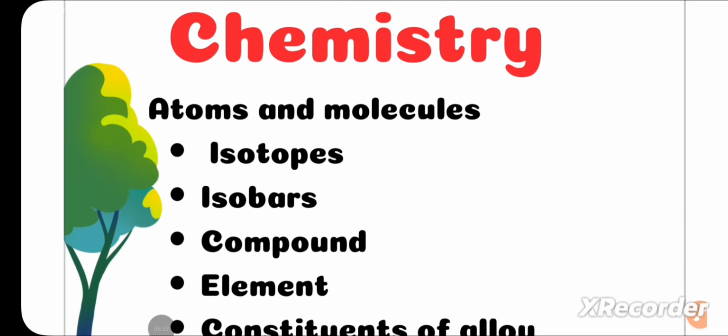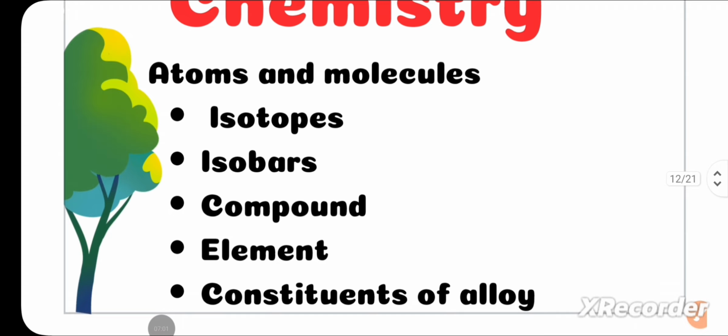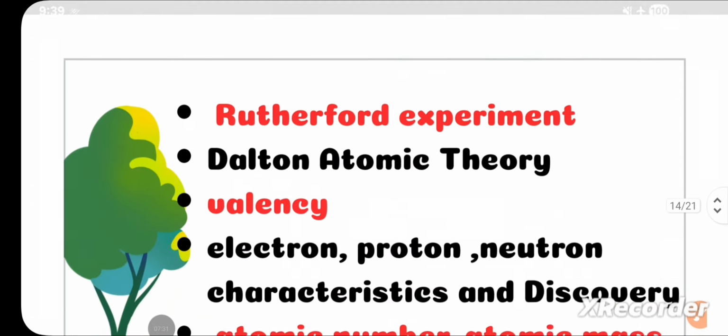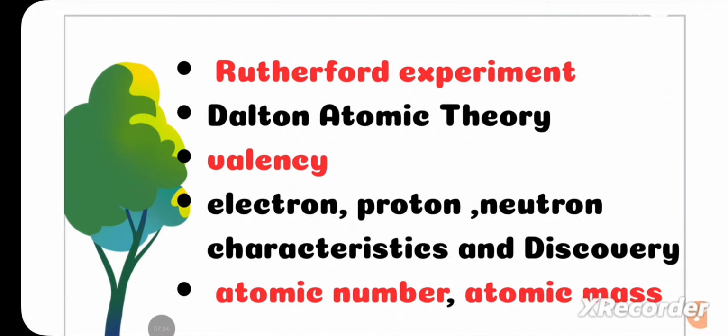Talking about chemistry, the atoms and molecules chapter of class 9th is very important. Questions are asked from isotopes, isobars, compound, elements, constituents of alloy. In this, you will be given atomic number, atomic mass, and you will be asked to identify whether it is an isotope or an isobar, or you will be given element, compound, and you will be asked which of the following is an element or compound. And you will be asked about the constituents of alloy. For example, you can see the question, constituents of alloy solder is asked, radioactive isotope of hydrogen is asked, and questions from Rutherford experiment, Dalton atomic theory are seen.